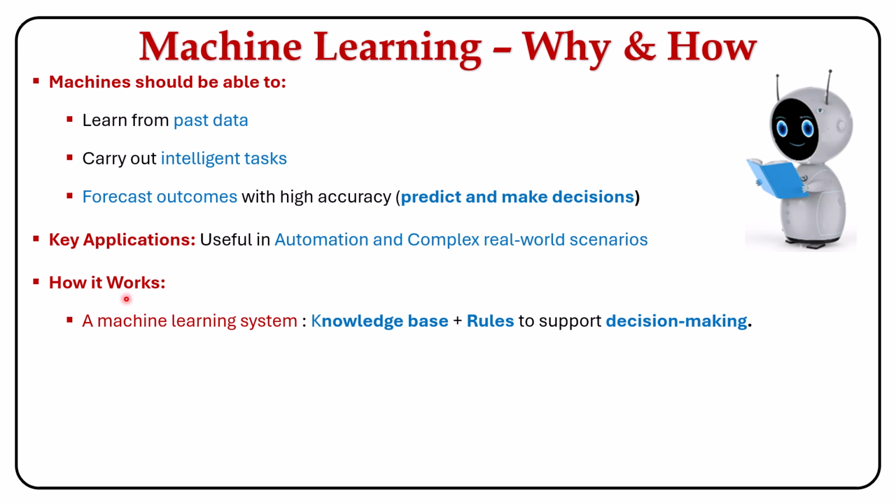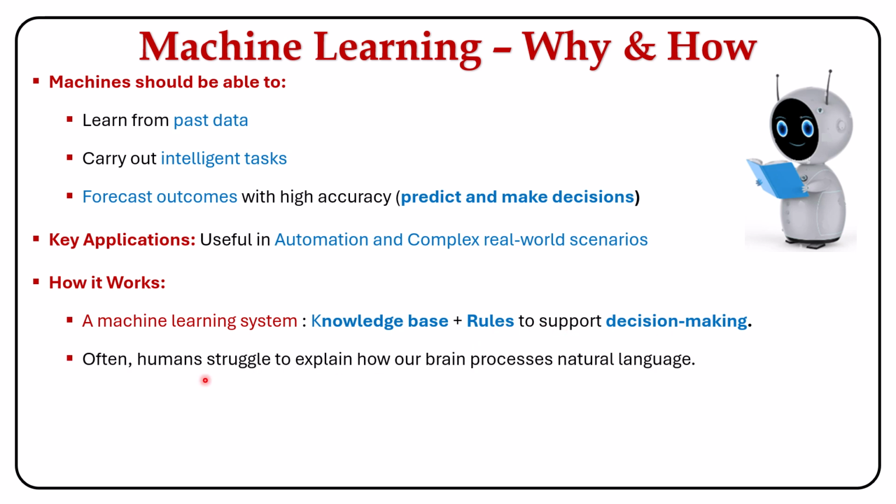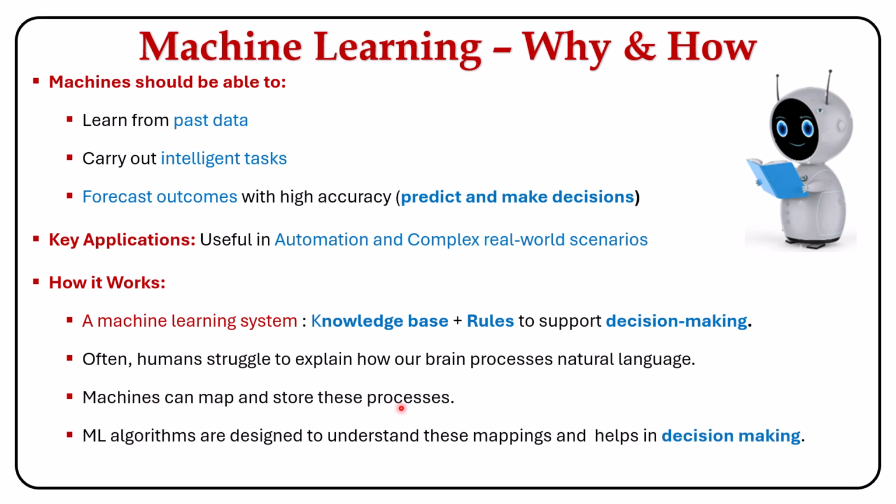So how does it work? The machine learning system should have its own knowledge base and rules in order to support decision making. Often humans struggle to explain how our brain processes natural language. A machine can map and store these processes. ML languages are designed to understand these mappings and help in decision making.